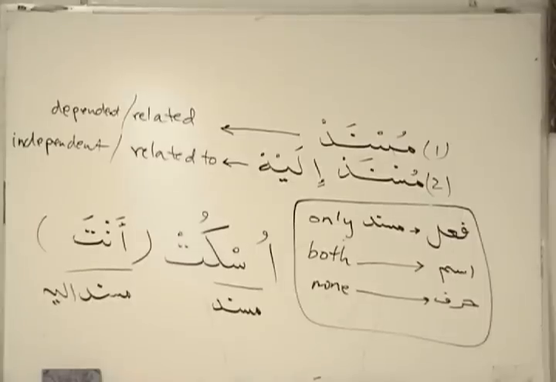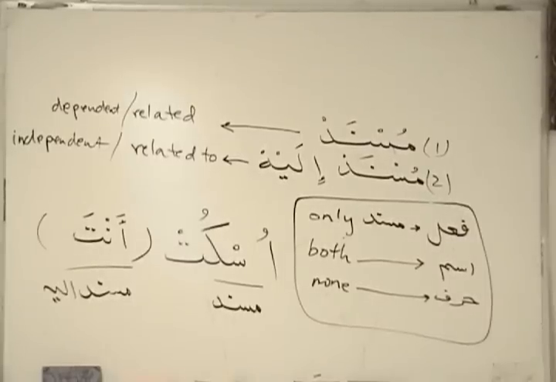Both were isms, one was musnad, the other was musnad ilayh. Harf can be none. Harf is just a connector.